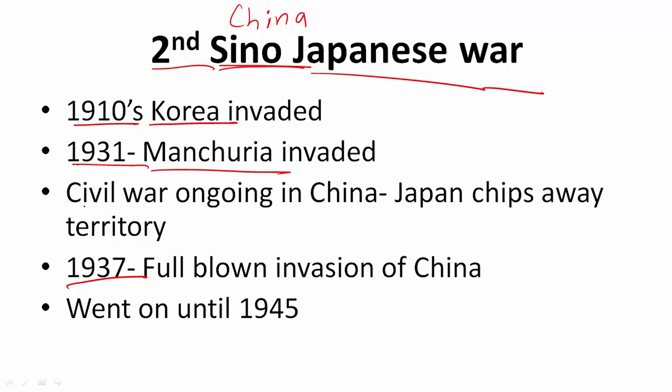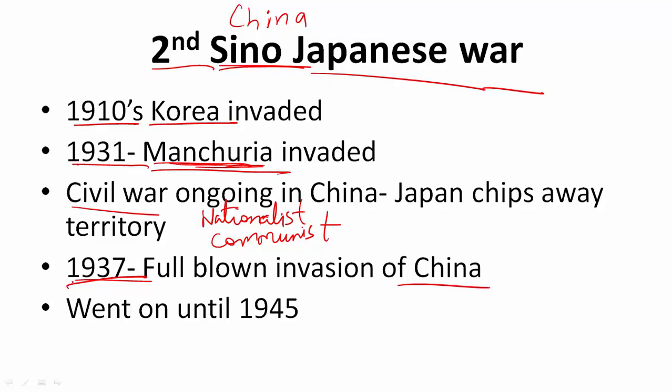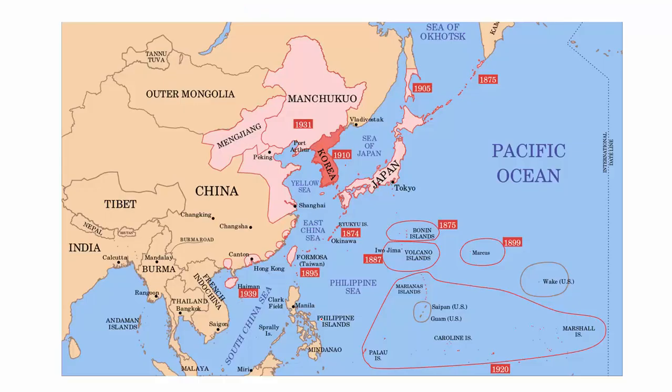At the same time there was a civil war going on in China between the nationalists and the communists. So Japan took full advantage of this situation and started attacking and taking away cities from China. In 1937, it attacked China. It was a full-blown invasion of China. Earlier, they had taken over only Manchuria, which was north of China. But in 37, they invaded the heartland of China, southern China, the area around Shanghai and Nanking. This war went on until 1945 and became a part of the larger World War II.